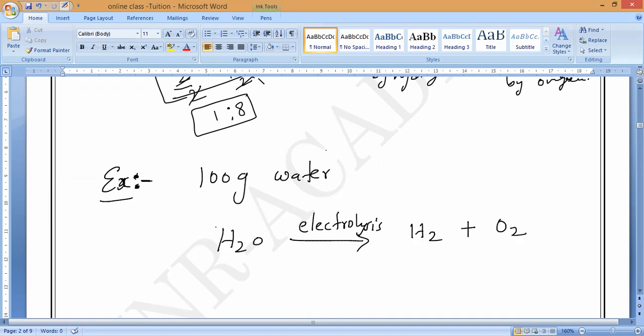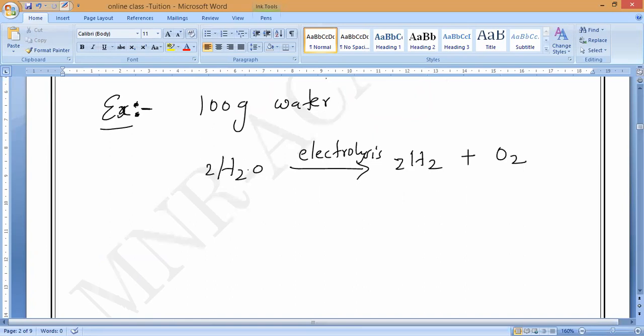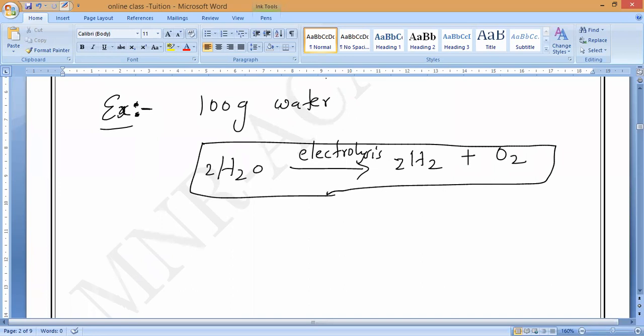So it is actually 2H2O giving 2H2 plus O2. This is the balanced chemical equation. Is it okay, guys? Now, in this, how much total water have I taken? 100 grams of water.